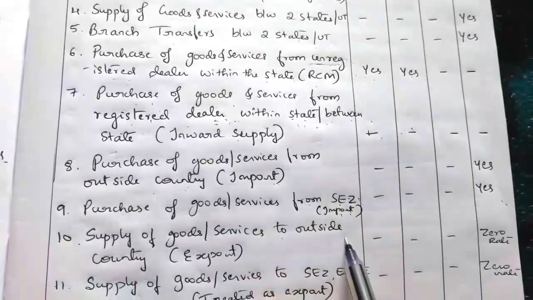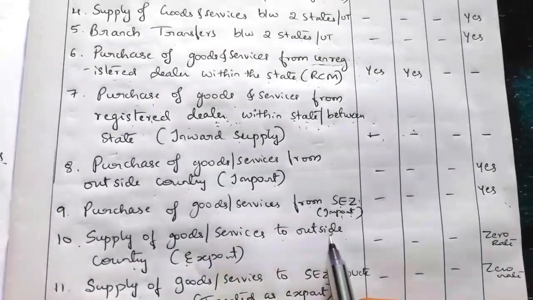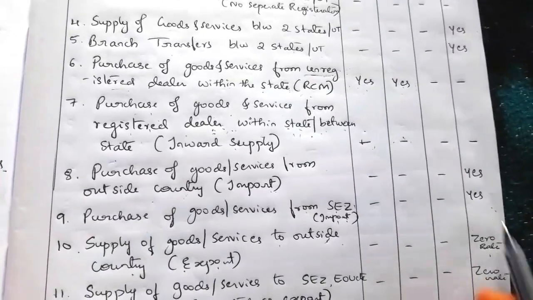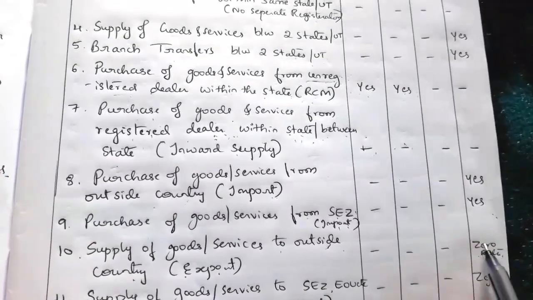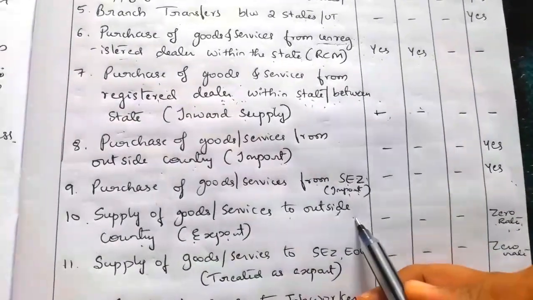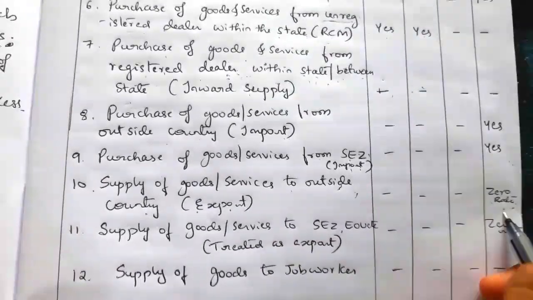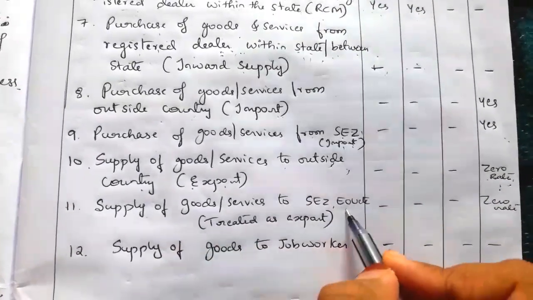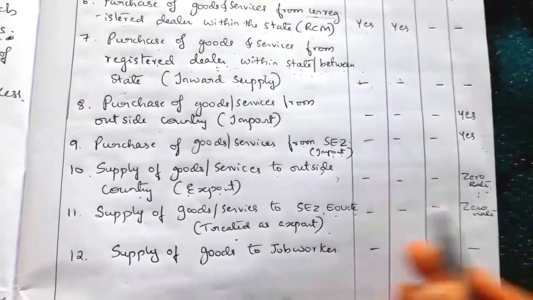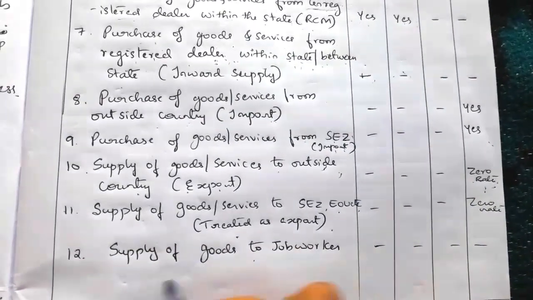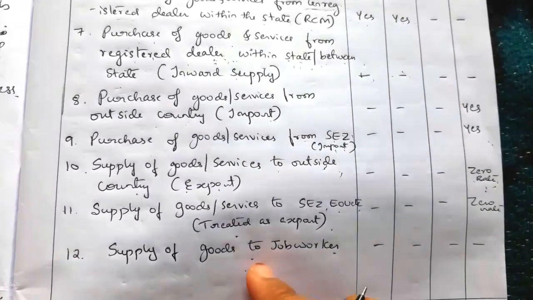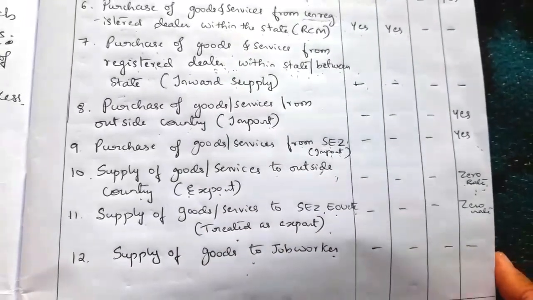Supply of goods and services to outside the country. Outside the country means export it is. Under IGST column we have to write zero rate. There is here value we should not write. It is zero rated. Zero rate supplies. Exports are zero rated. So supply of goods and services outside the country zero rate. Then supply of goods and services to SEZ or EOU also treated as export, zero rate. Next, supply of goods to job worker or goods returned by job worker or after completion of work, so that is no tax will be levied.